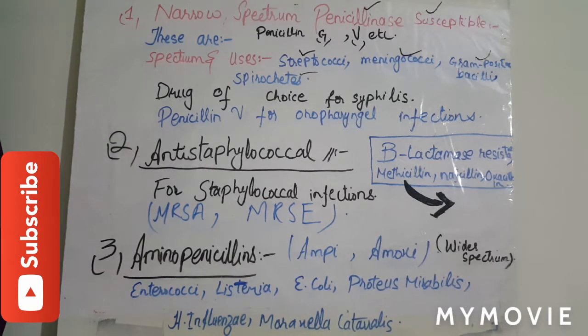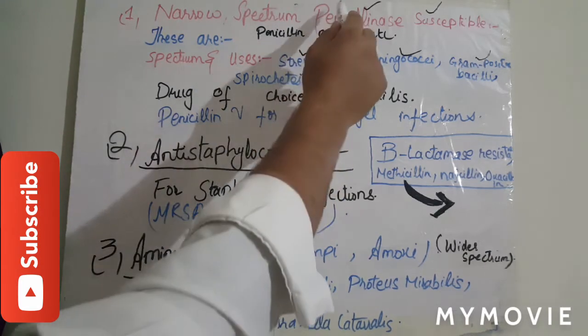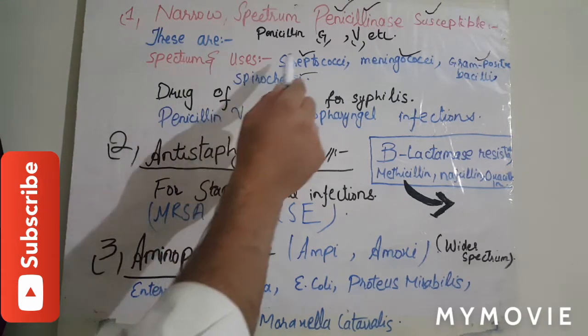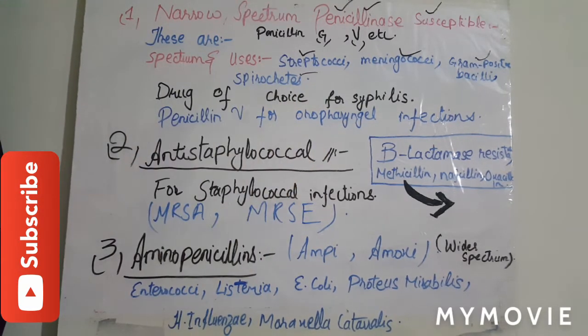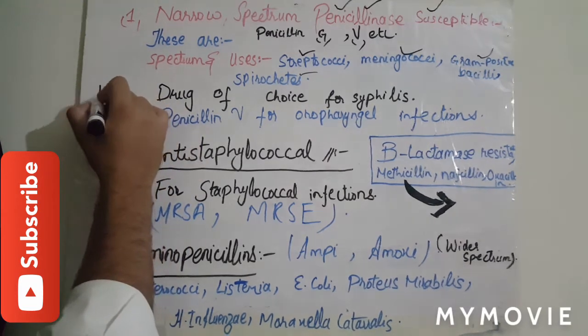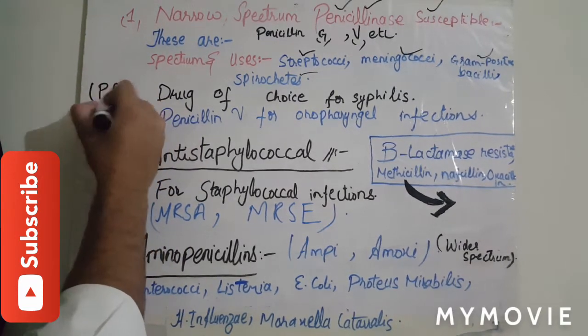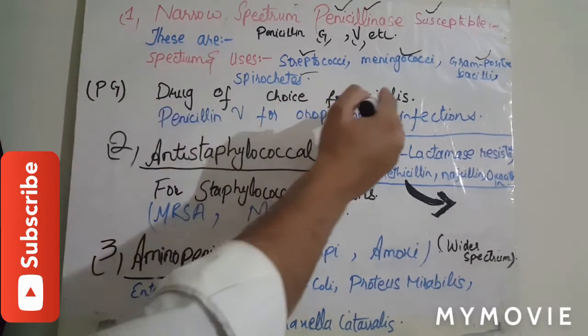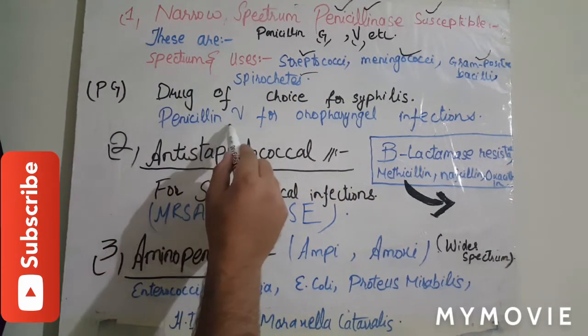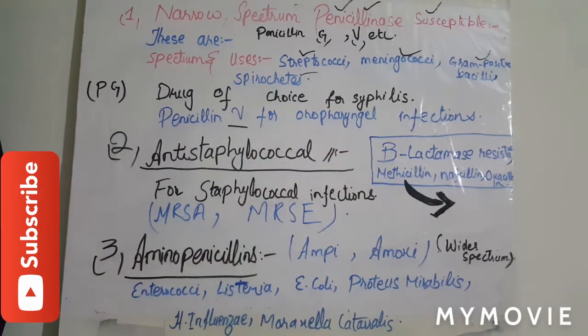Furthermore, for the bacteria that produce the penicillinase or beta-lactamase enzyme, these drugs do not work. Penicillin G is still the drug of choice for syphilis, while penicillin V is used for oropharyngeal infections.